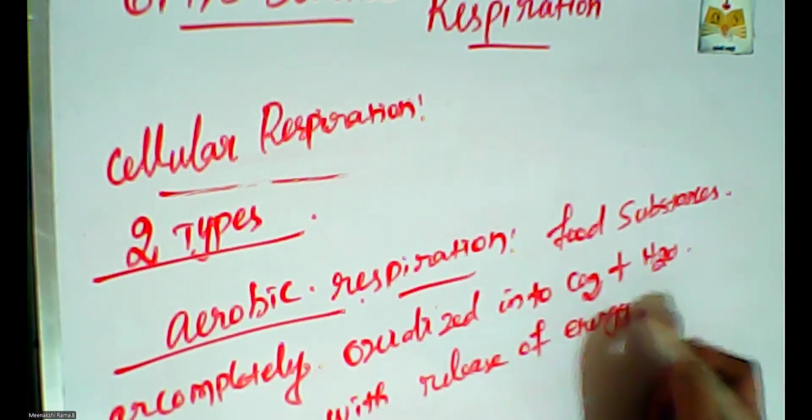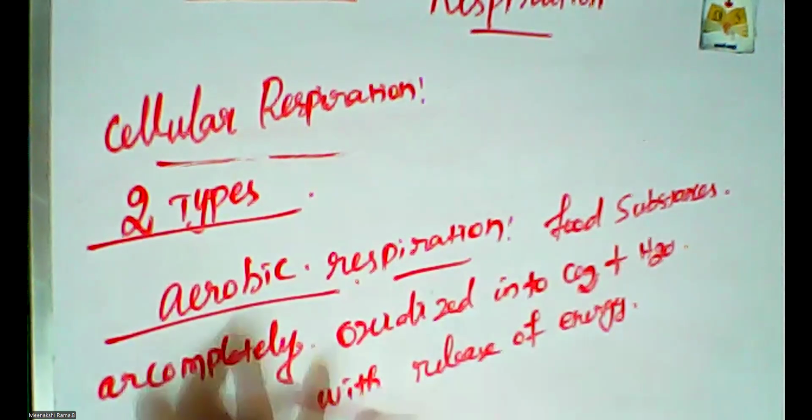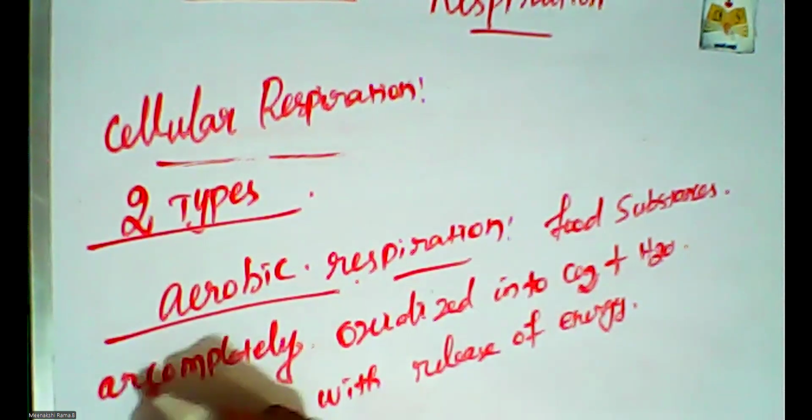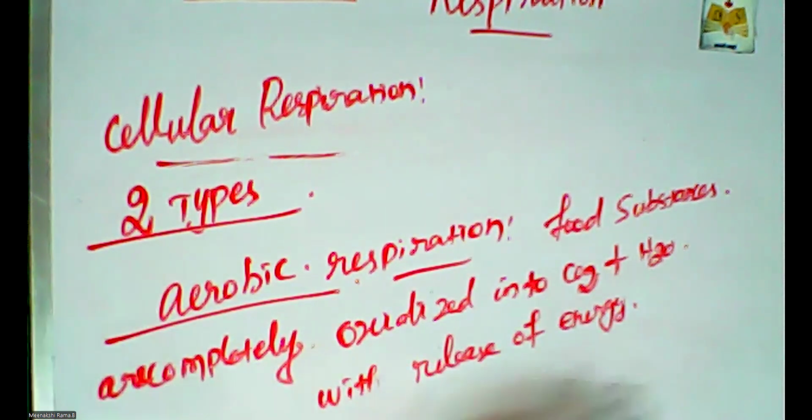This is the concept of aerobic respiration. The food substances are completely oxidized into carbon dioxide and water with release of energy.